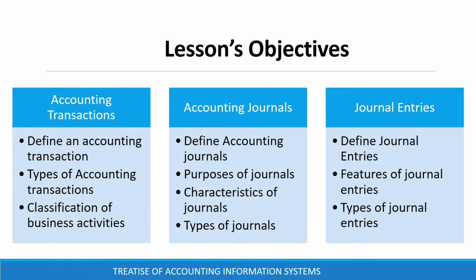This lesson's objectives are to learn about accounting transactions, accounting journals, and journal entries. In accounting transactions, we are going to define an accounting transaction and discuss various types of accounting transactions and classification of business activities. In accounting journals, we are going to define an accounting journal, purposes of accounting journals, characteristics of accounting journals, and discuss various types of accounting journals. In journal entries, we are going to define a journal entry, discuss features of a journal entry, and various types of journal entries.